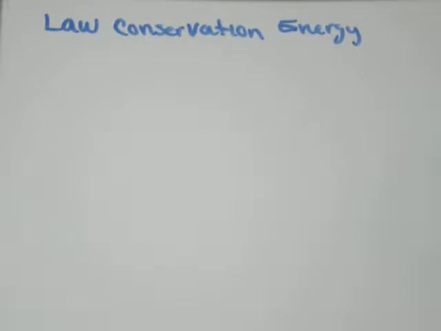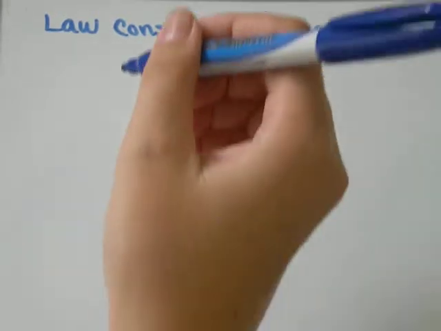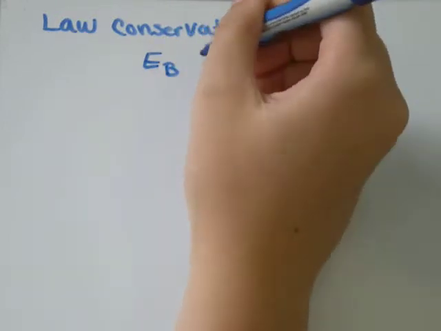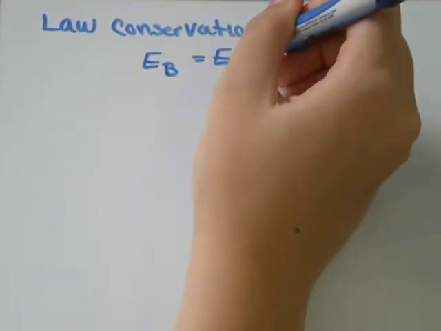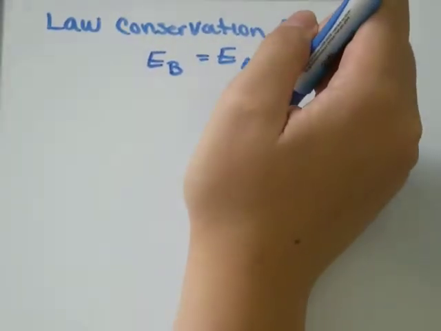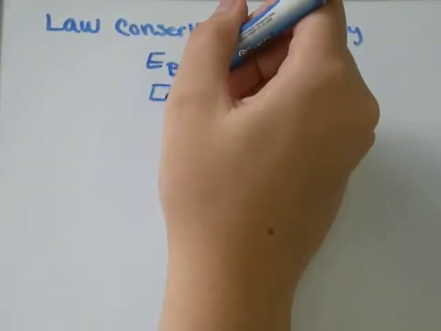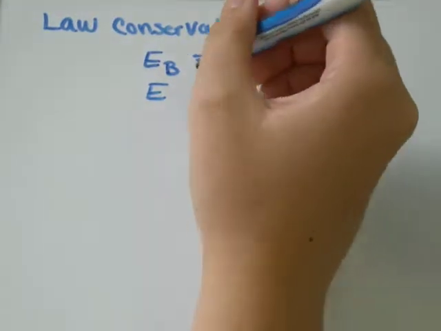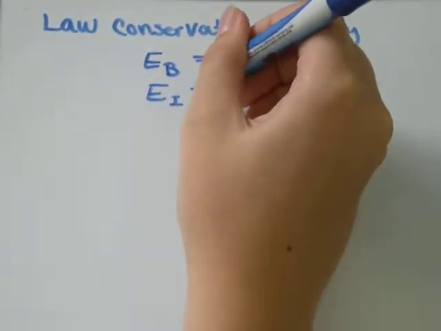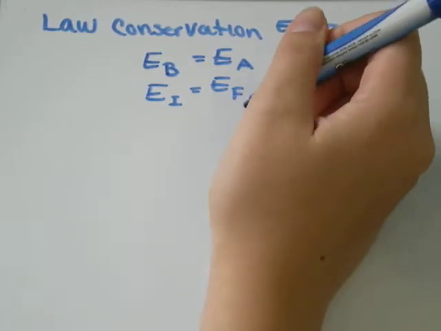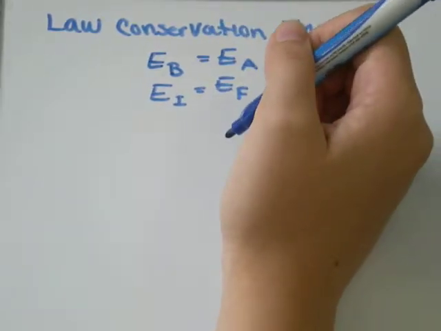So the first step I would do, if I saw a question, is I would just say the energy you have before something happens is equal to the energy you have after. Now, for some reason, I don't like using B and A down there. I have no idea why. I would rather say the energy you have initially is the same as the energy you have final. Final energy equals initial energy.